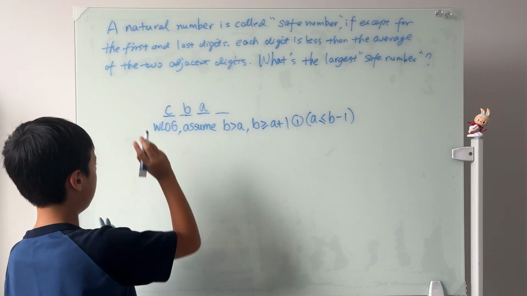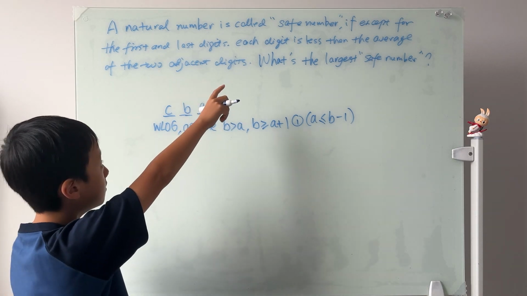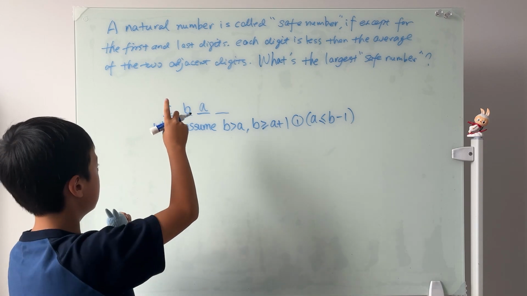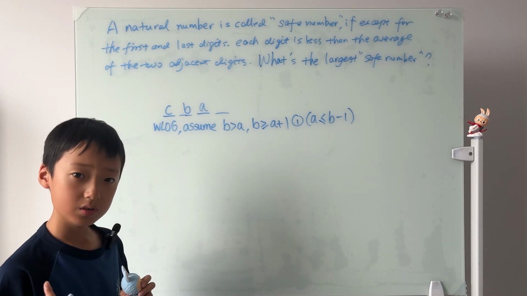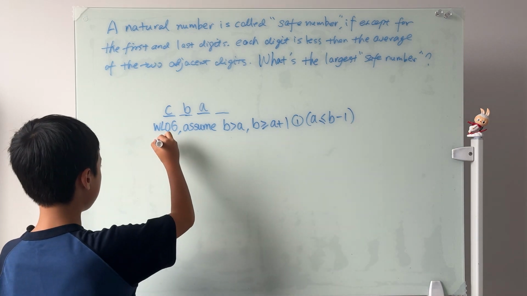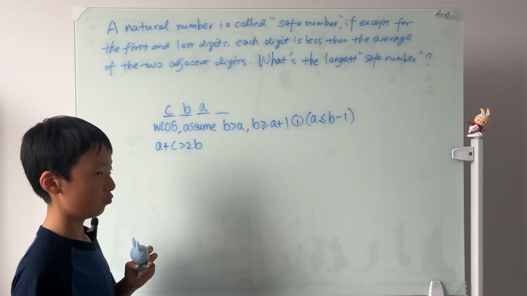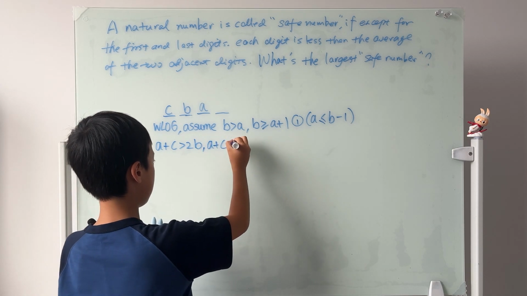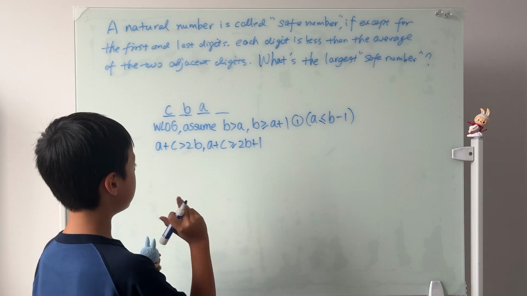Let's put another number, C. So, look at the requirement. Each digit is less than the average of the two adjacent digits. So B has to be less than (A plus C) divided by 2. Hence, 2B is less than A plus C. So A plus C is greater than 2B, and from here, A plus C is greater than or equal to 2B plus 1. And we do the same thing.